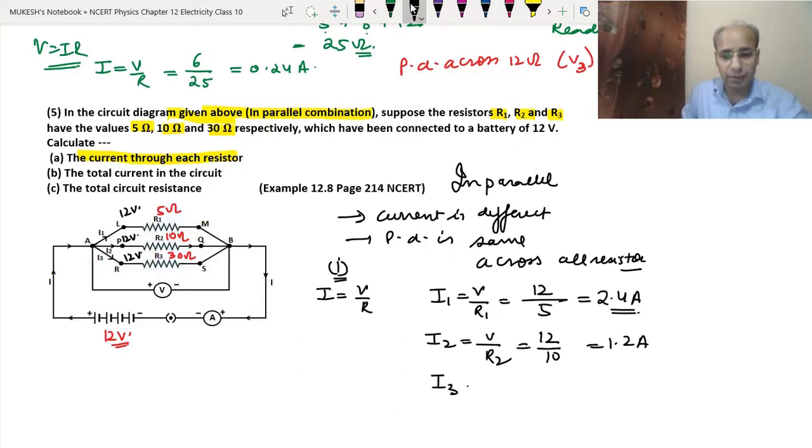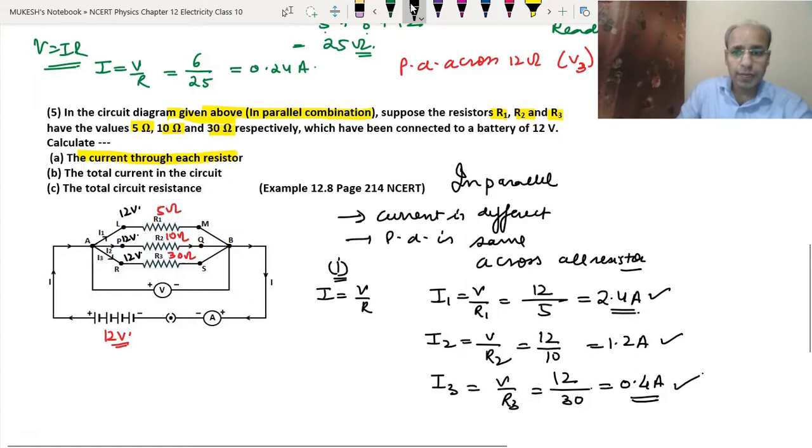And I3 will be equal to V upon R3, that means 12 upon 30, so it will be 0.4 ampere. So this is the current in the first resistor, this is the current in the second, and this is the current in the third.